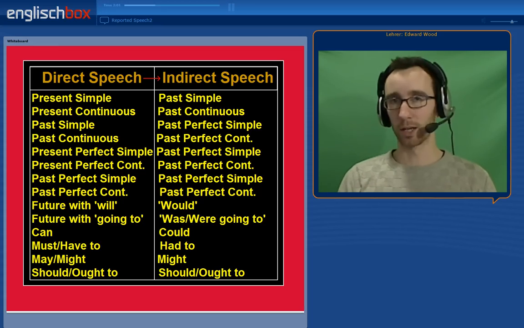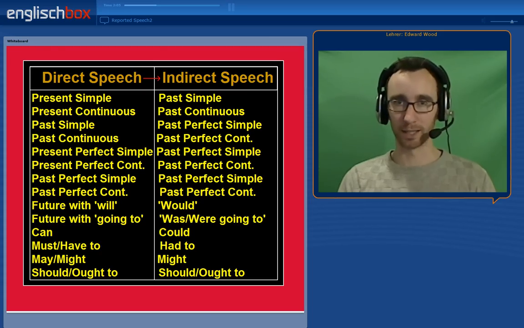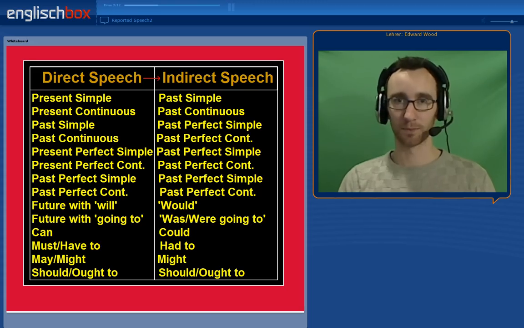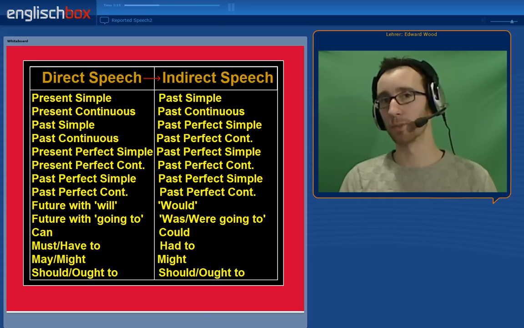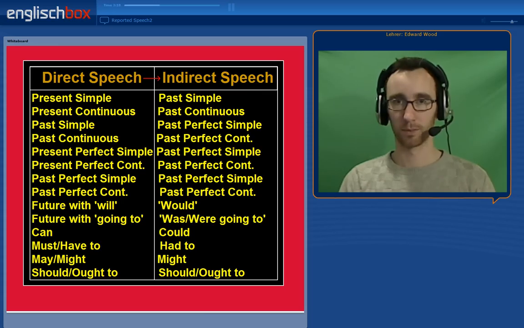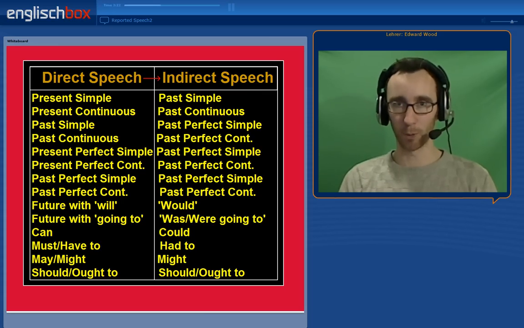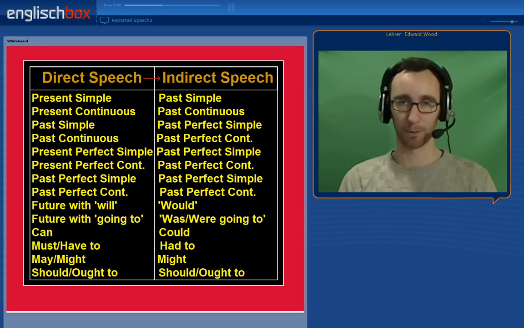We can also report the modal verbs in indirect speech. Many modal verbs stay the same, but some change. For example, can normally becomes could. "I can pick George up from the airport." And in indirect speech, "He said he could pick George up from the airport."